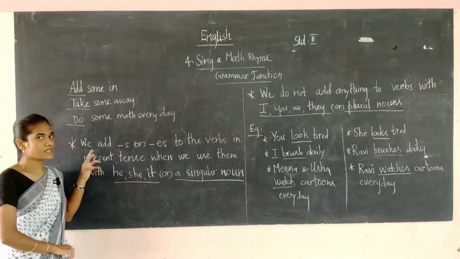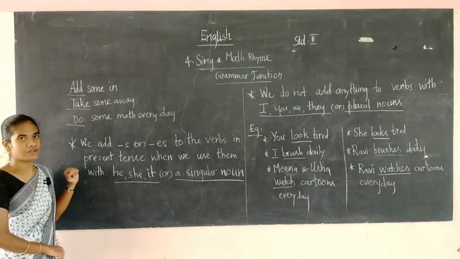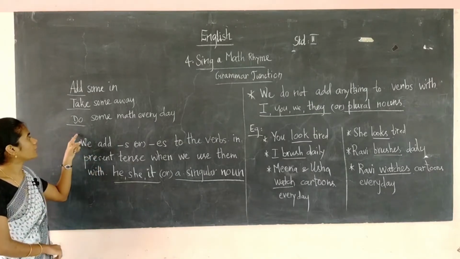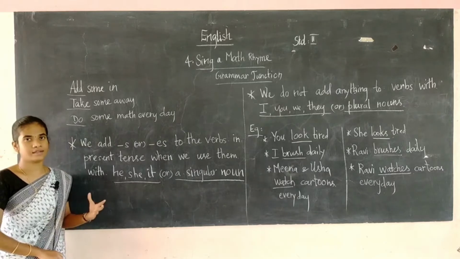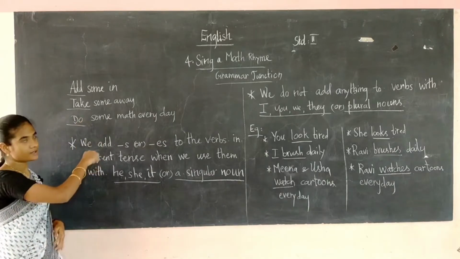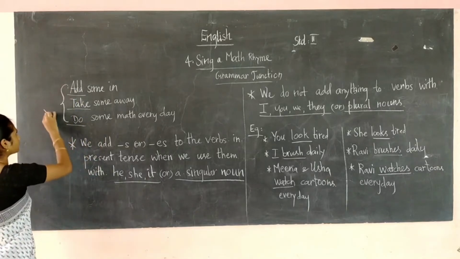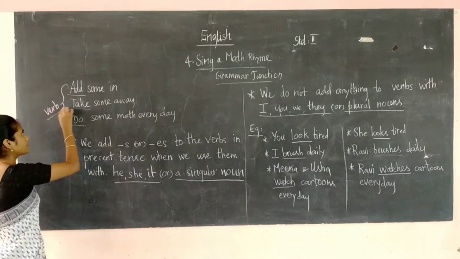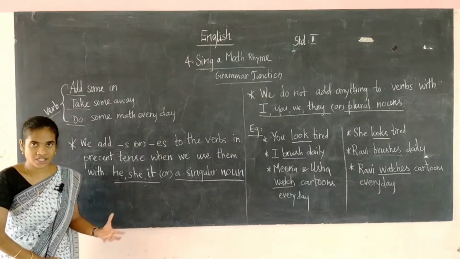So now see the word, I have underlined some of the words. What are the words? Add, take, do. So what is this? These words are the verbs. Okay. Add, take, do are the verbs. Okay. What is a verb? Verb means an action doing.